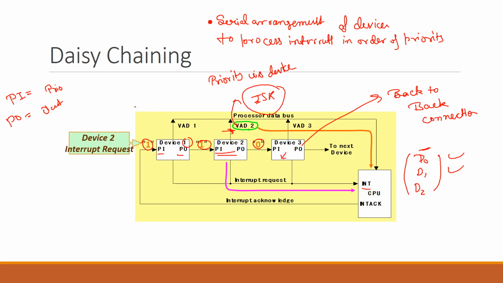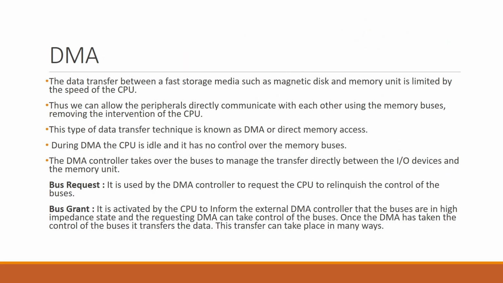So in this way a daisy chaining arrangement is present, which processes the interrupt IO requests based on the priority of the device. Now coming to our focus, that is DMA. So what DMA is, DMA removes the CPU for data transfer. Why?